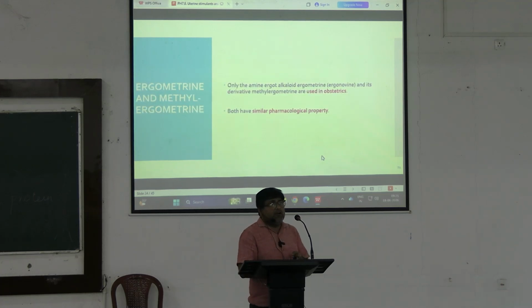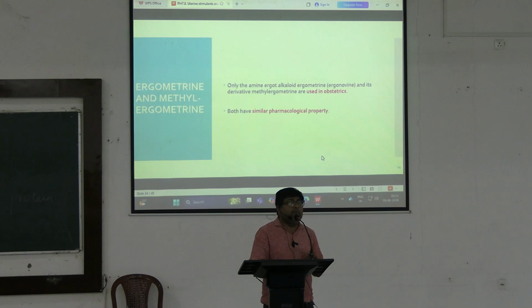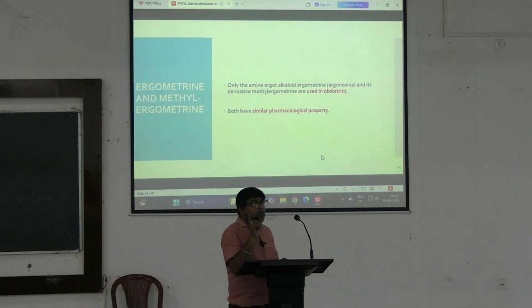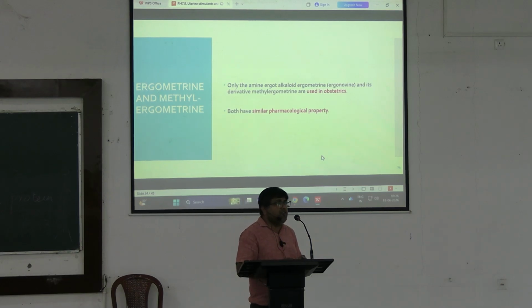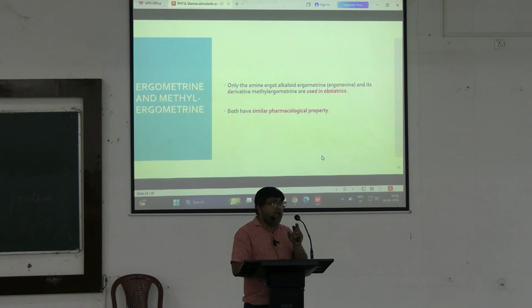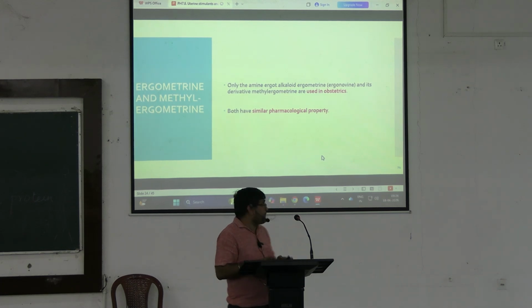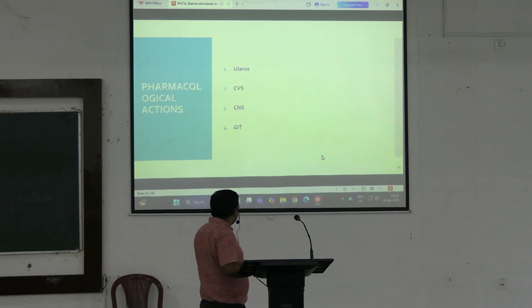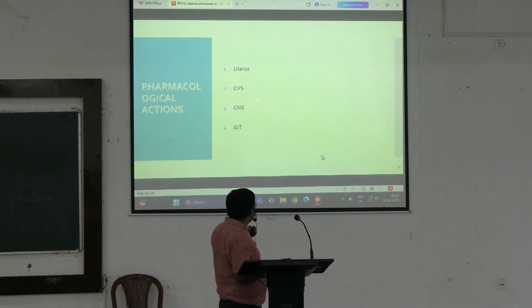Coming to the next drug, ergometrin and methyl ergometrin. Ergotamine is not used in obstetrics. We use ergometrin and methyl ergometrin because they are weaker vasoconstrictors and hence less toxic. Both have similar pharmacological properties. Their action is on the uterus, cardiovascular system, central nervous system and GIT.